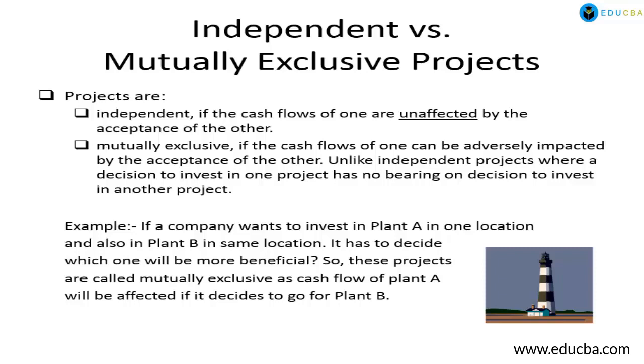So these projects are called mutually exclusive, as the cash flow of plant A will be affected if it goes for plant B. If I say plant A is located in a village area and plant B is located in a city area, and now the company has to decide whether to invest in plant A or in plant B, these projects are called mutually exclusive.